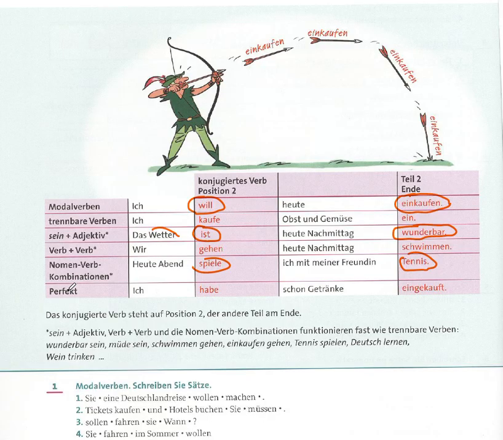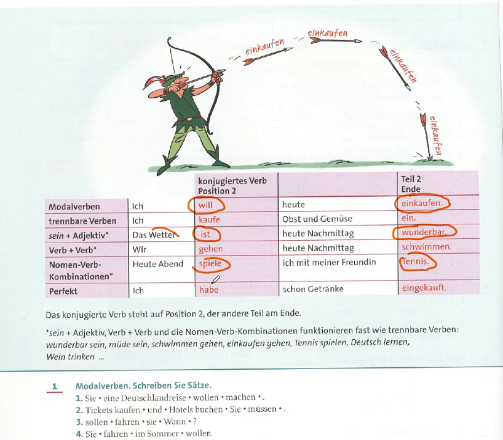So the last structure is perfect. How can we use the perfect structure in sentences? Here we have the example: Ich habe. For example, we have the auxiliary verbs in a perfect tense, haben or sein.